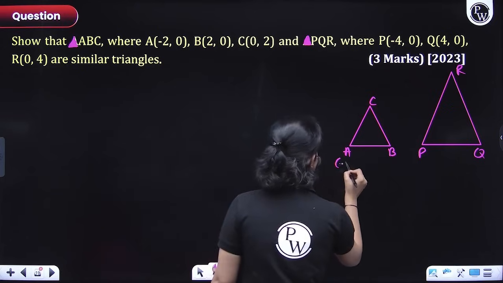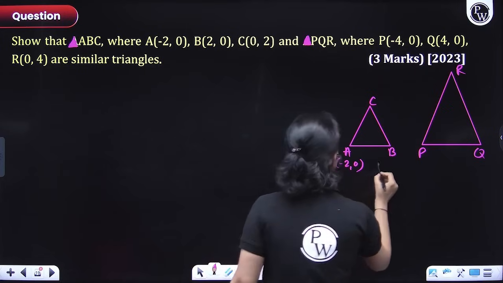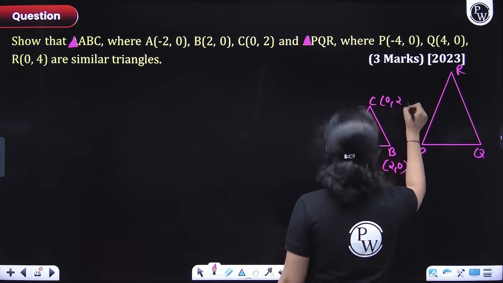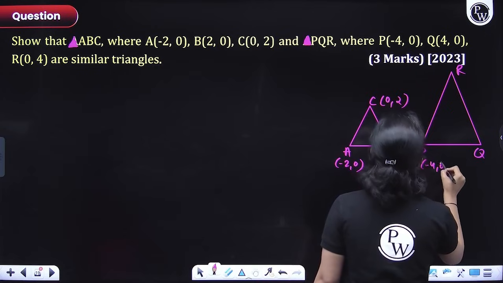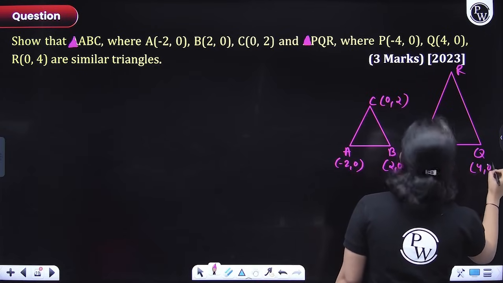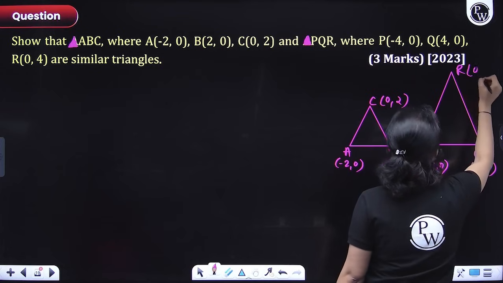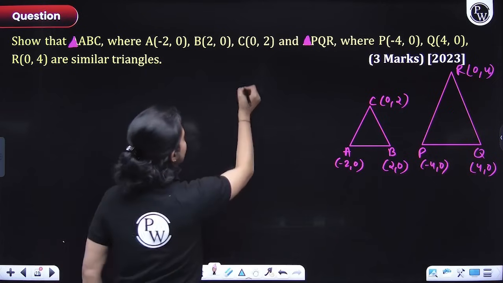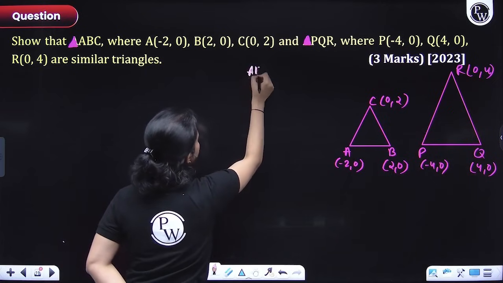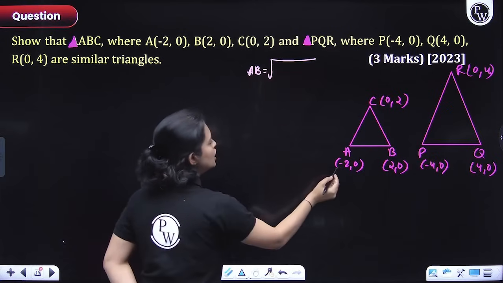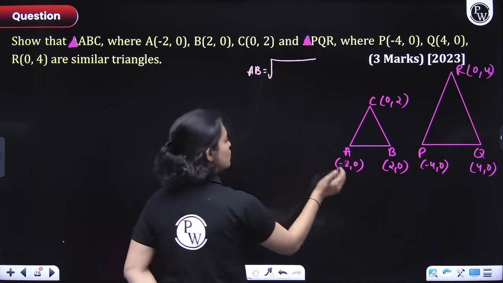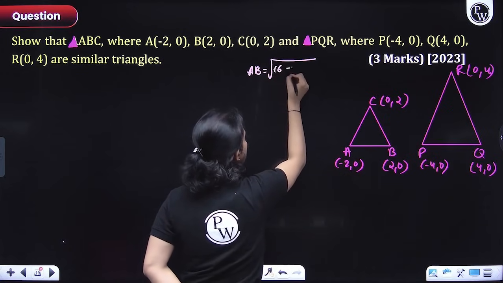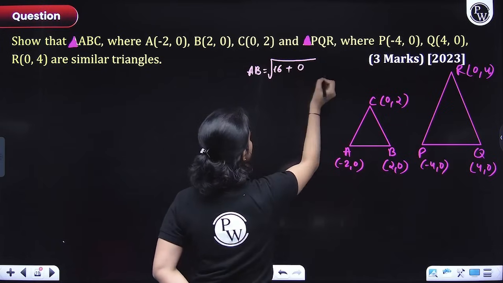Let me first write this here: A is negative 2 comma 0, B is 2 comma 0. Then here C is 0 comma 2, right? Here P is negative 4 comma 0, Q is 4 comma 0 and R is 0 comma 4. Yes, so first we'll figure out all the side lengths of both the triangles, right? So let's start, everyone, with AB. AB would be equal to the square root of (x2 minus x1) whole square, okay? I hope you remember, (2 minus negative 2) whole square, that means 4 whole square, that means 16, plus 0 minus 0, so 0. So that would be 4 units.